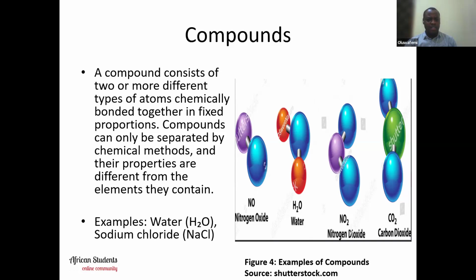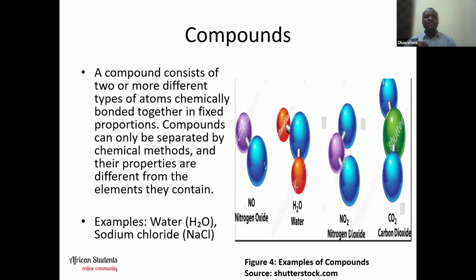Now let's take a look at the right-hand side and look at those colorful balls by the right-hand side of your screen. One of the things that you'll notice there is that for nitrogen oxide, you have nitrogen bonding with oxygen in the ratio 1 to 1. Now, let's look at the other one, nitrogen dioxide. For nitrogen dioxide, you have nitrogen and oxygen also bonding together, but the ratio is different this time around. They are bonded in a ratio of what? 1 nitrogen against 2 oxygen. That's one of the things that you notice for nitrogen dioxide.